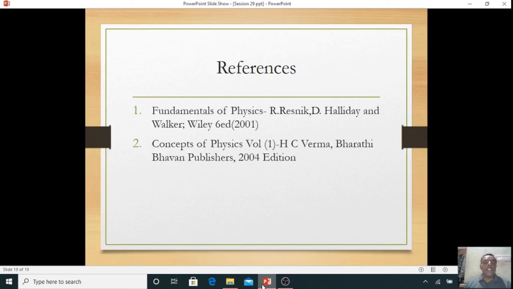To study further, we can refer to these books. These two books are good books. We can refer to them.